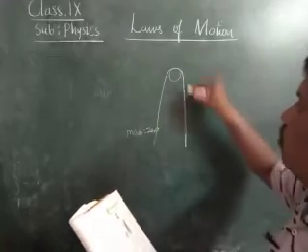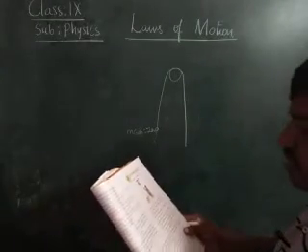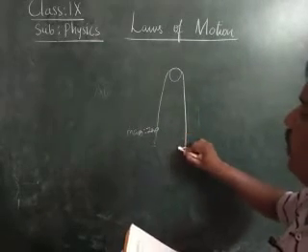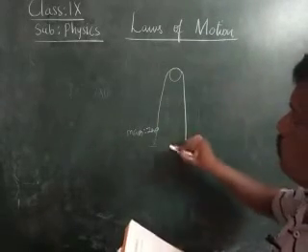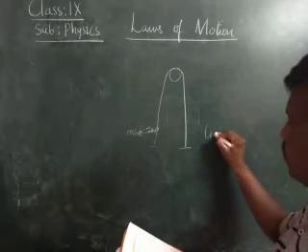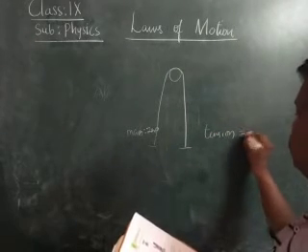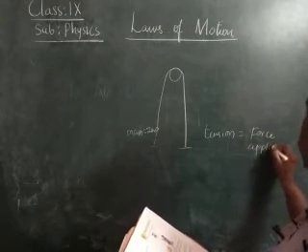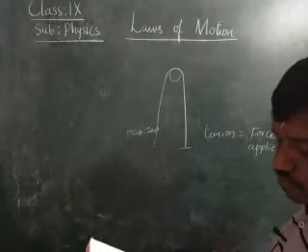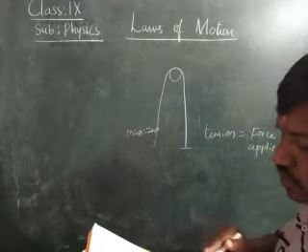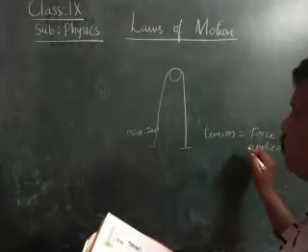As we are pulling it from the two sides, the tension is equal to the force applied. Therefore, the tension throughout the string is the same as that of the force.